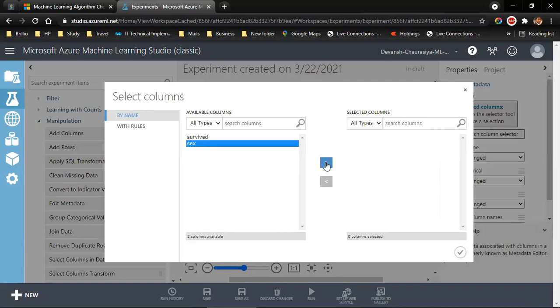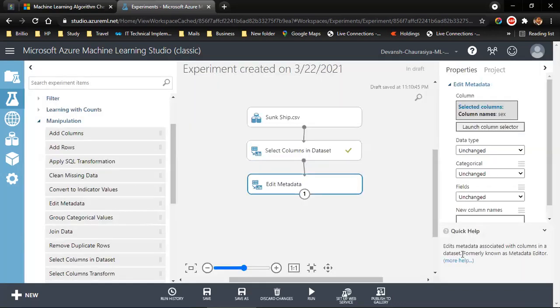I pick up this, pick up 6, take it here, click a check. So the column selected is this. What is the data type? It was string. And I need to change it, make it categorical. And when I do that, I need to run it.